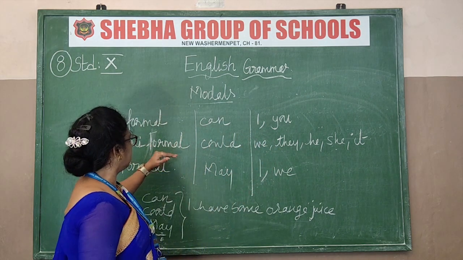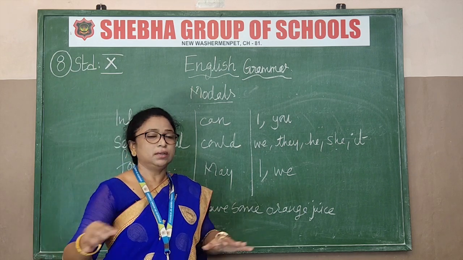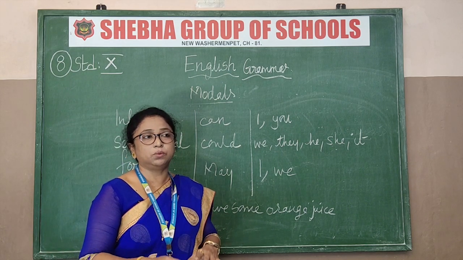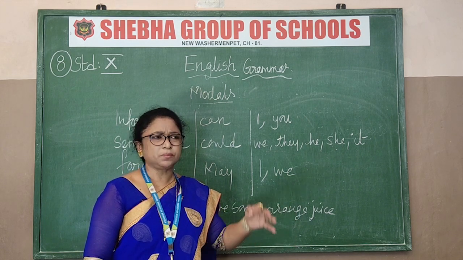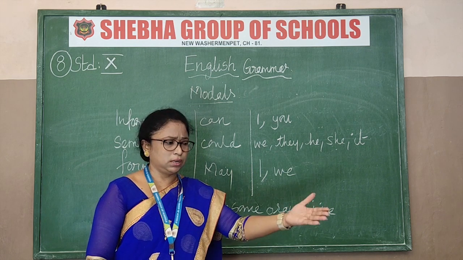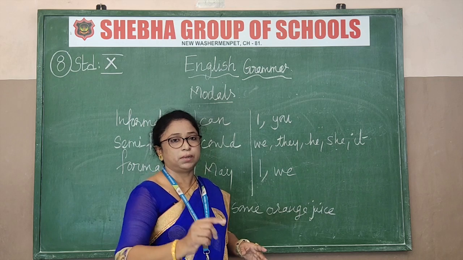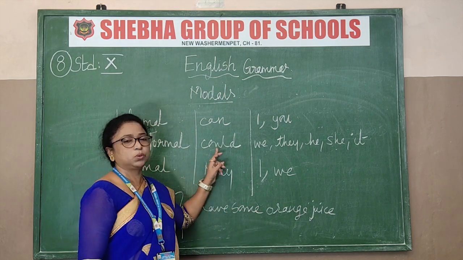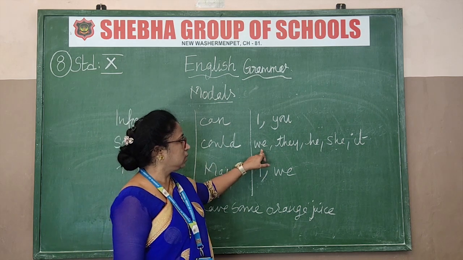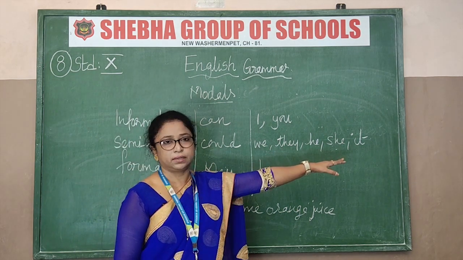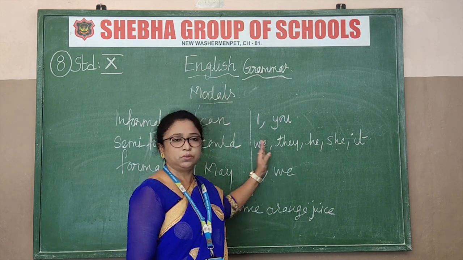Okay. Next is semi-formal. That is not very official. Semi-formal is, say, in a school or going for a party, or in a hotel, the receptionist also can use this kind of words. So this is known as semi-formal. Okay, what is semi-formal? That time we use could. So how do we use that could? In front of what? We, they, he, she and it. So these are the words. With these pronouns we use could.